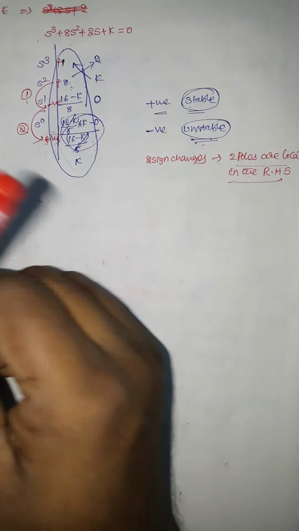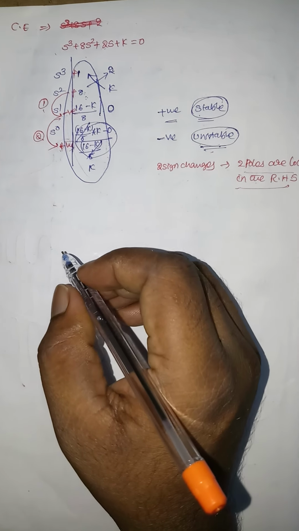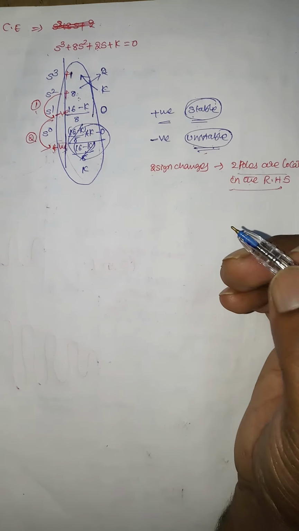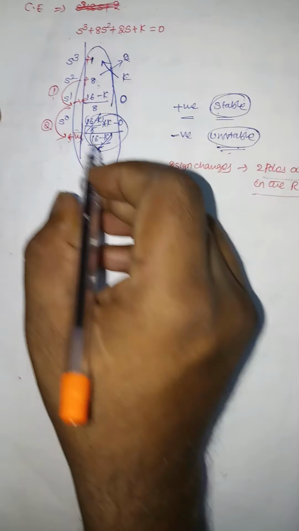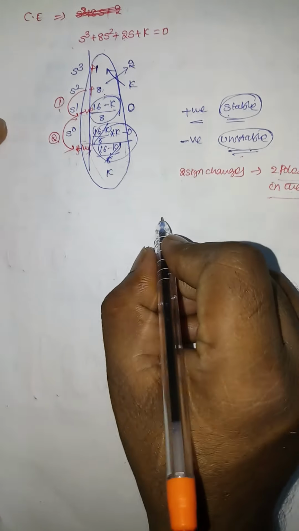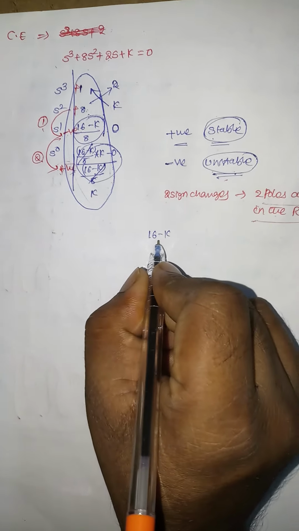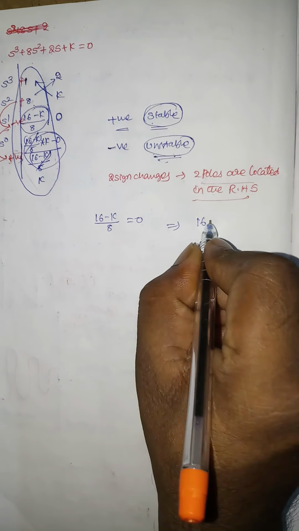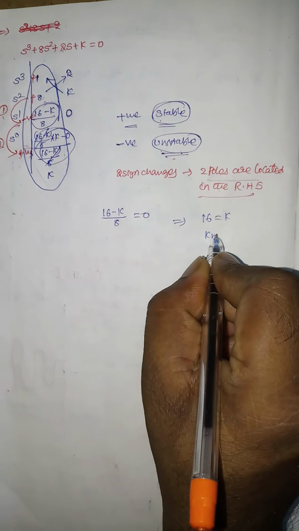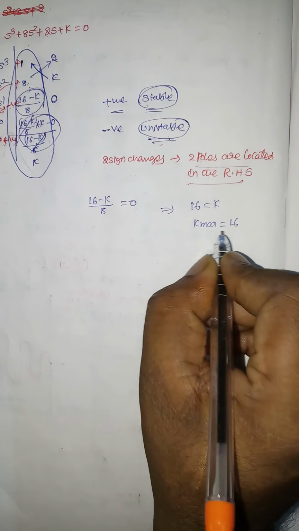And also the marginally stable systems are critically stable systems. That means up to which value we can increase the gain k. After that, if we increase the gain, the system will become unstable. That means 16 minus k divided by 8 is equal to 0, and so 16 is equal to k. So k marginal is 16.